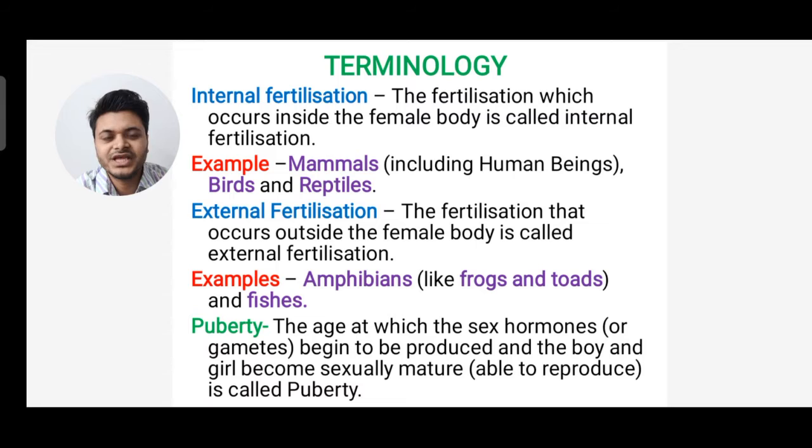Next we move to the next terminology, that is puberty. What is puberty? The age at which the sex organs or gametes begin to produce and the boy and the girl become sexually mature and able to reproduce is called puberty. So in this slide we have learned terminologies like internal fertilization, external fertilization, puberty, and the examples of internal and external fertilization.